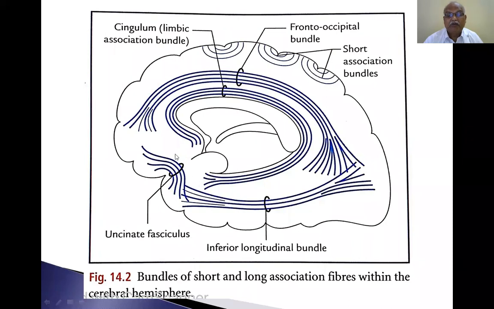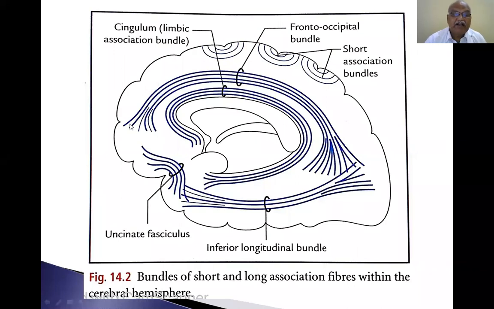This is the temporal lobe. This is the frontal lobe. This is the parietal lobe. This is the occipital lobe. This is the occipital pole. This is the frontal pole. This is the parietal lobe. This is the temporal lobe. This is the temporal pole. So, frontal pole, occipital pole, and temporal pole.